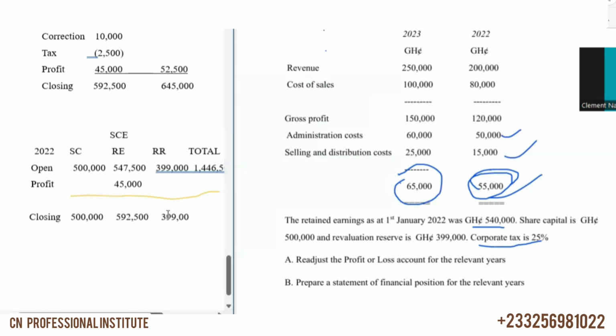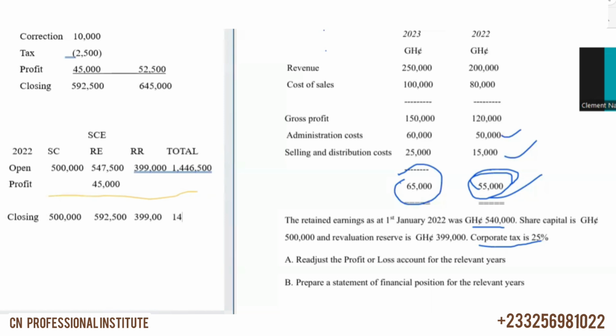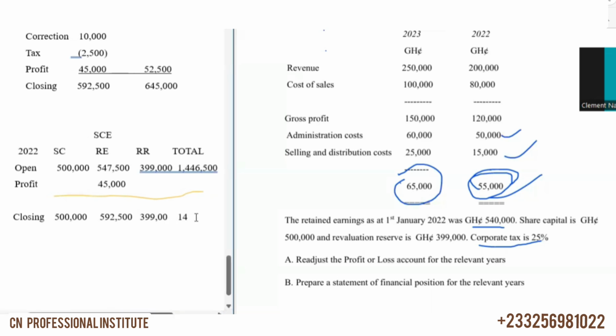So these will be the closing figures. Let me write the closing figures before I go to 2023. So these are the closing figures, and here will be 1,491,500.